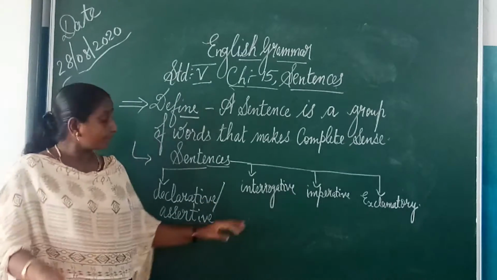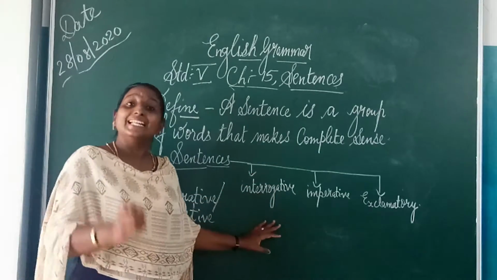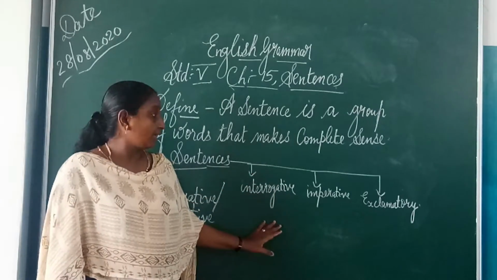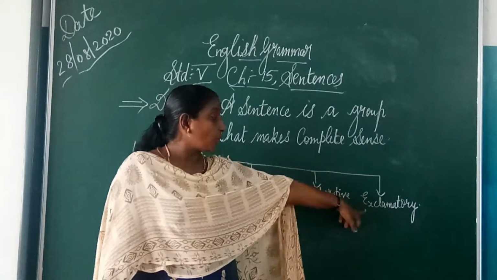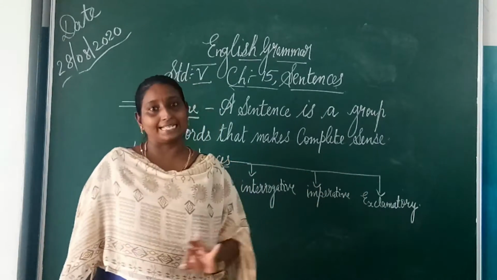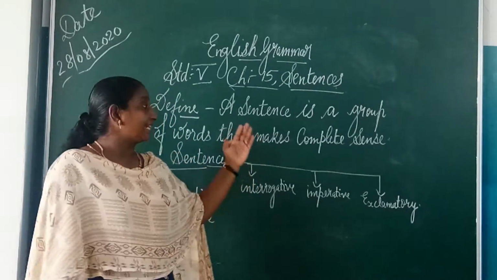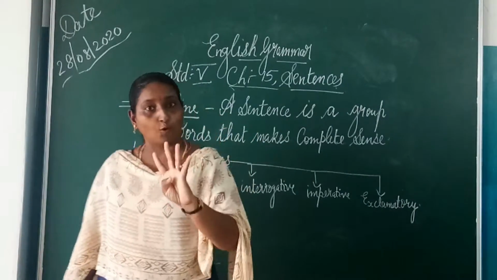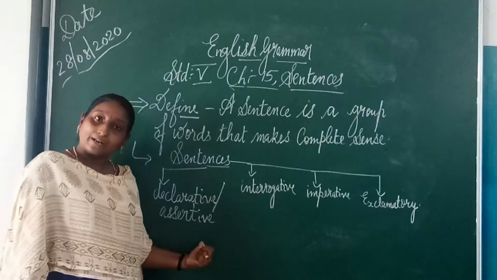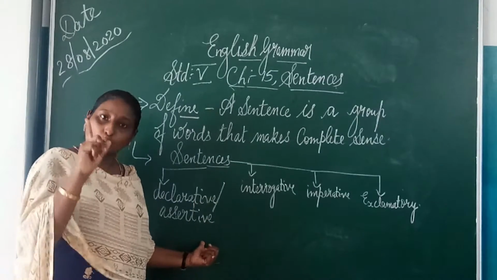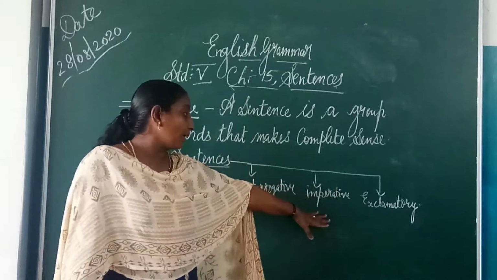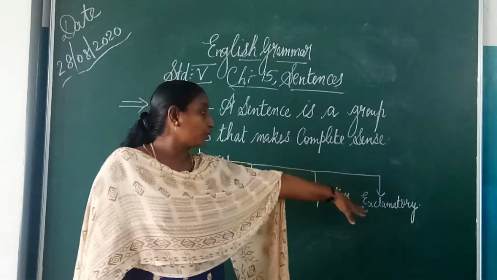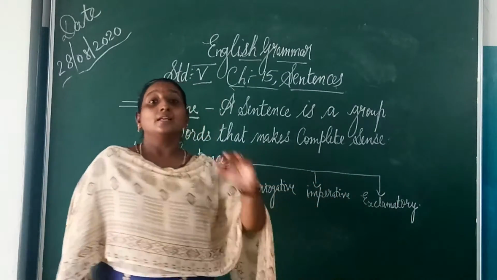The second one is interrogative sentences. The third one is imperative sentences, and the last one is exclamatory sentences.